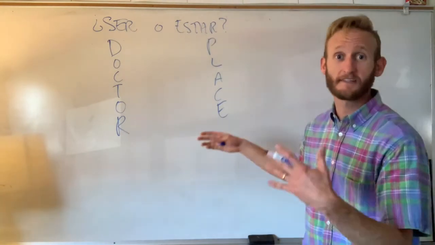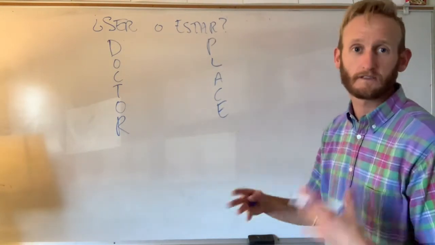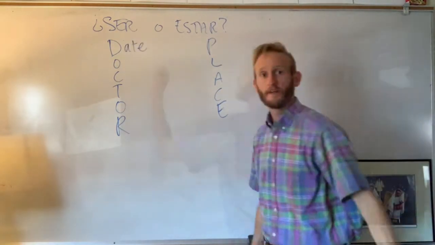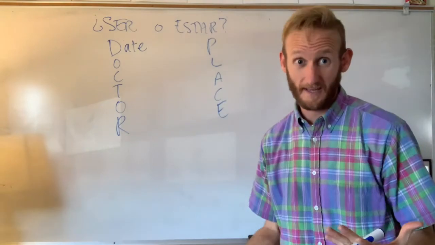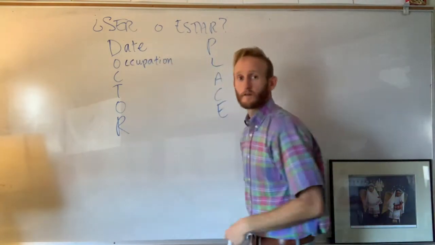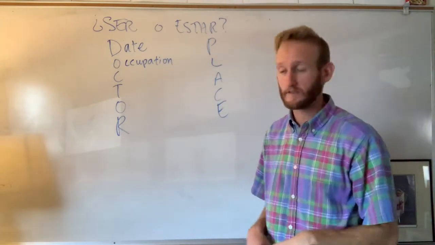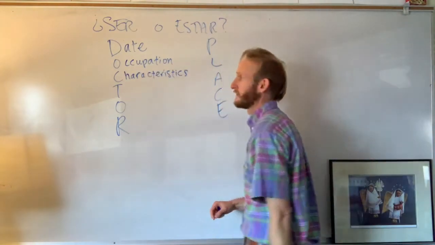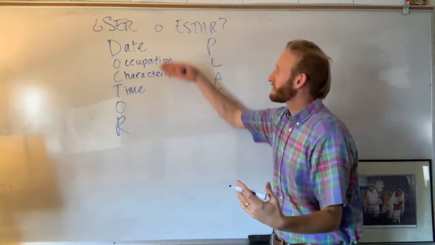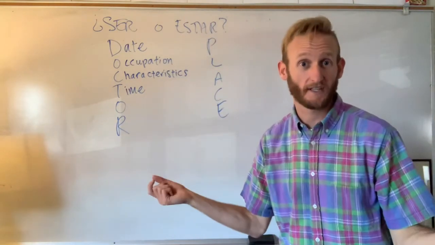Okay, in this next phrase mnemonic, it's a little bit more detailed. Doctor, place, okay? So this is what each one means. Date, for example, hoy es el 4 de noviembre. Occupation, for example, él es abogado. He is a lawyer. Characteristics, we've seen that before. Time, which goes with date, right? For example, ahora son las 11 de la mañana.